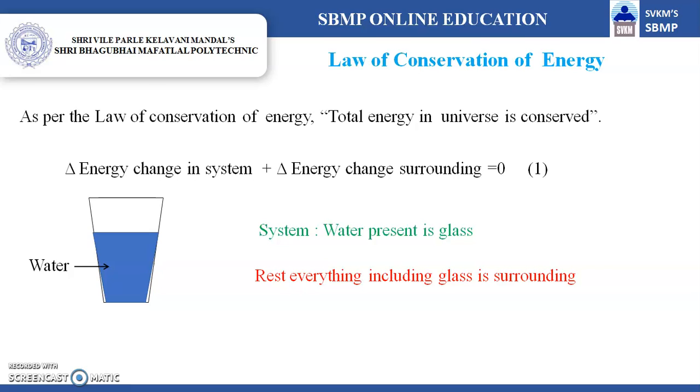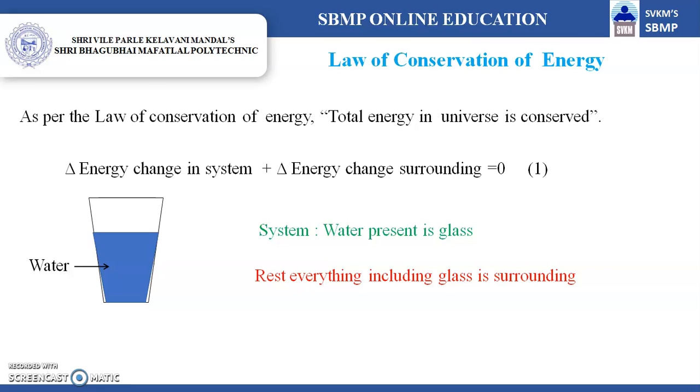Now as per the law of conservation of energy, total energy in the universe is conserved. It means that the change in energy in a system is equal and opposite to the change in energy in the surrounding, that is, energy change in the system plus energy change in the surrounding is equal to 0.